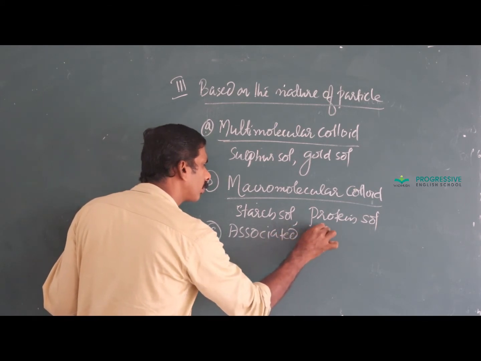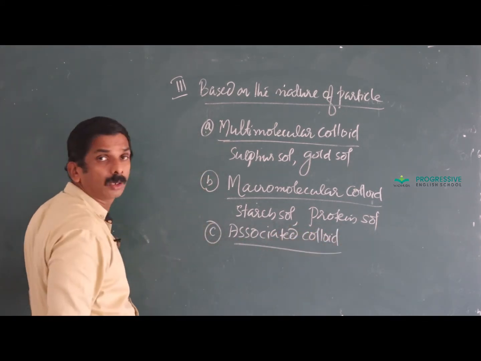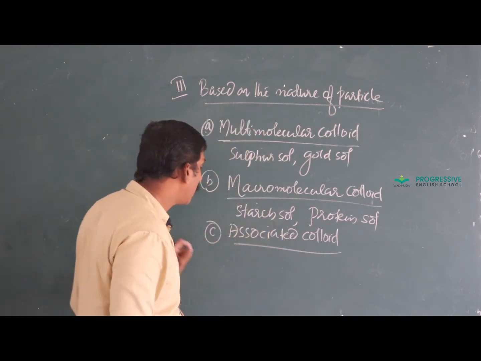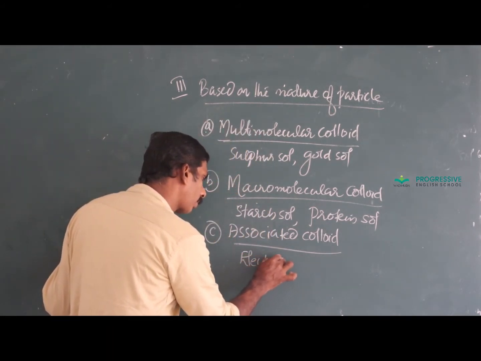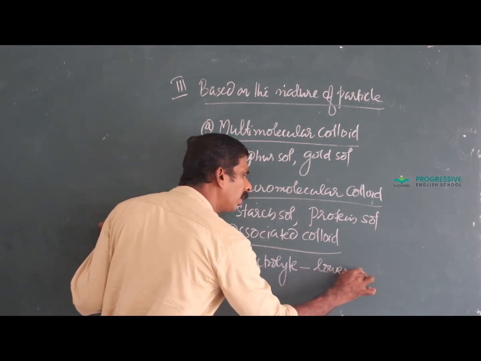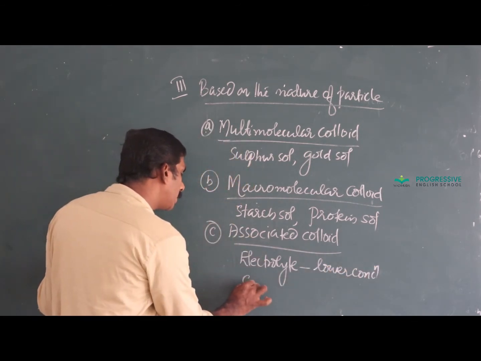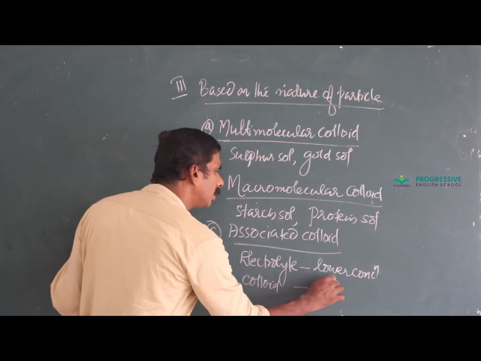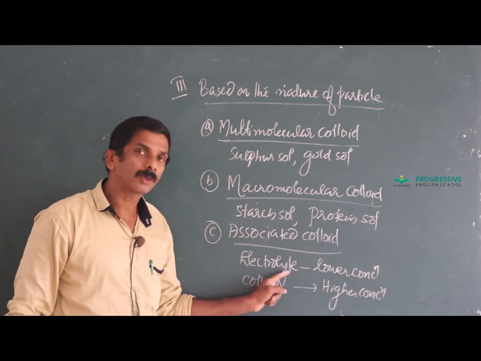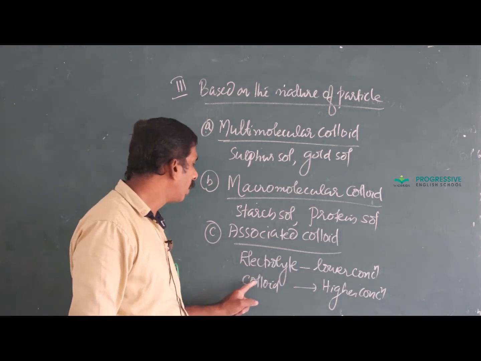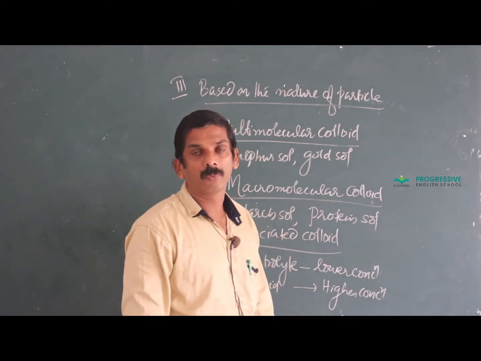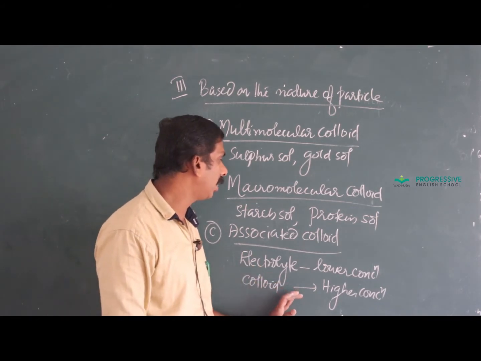associated colloid. Here, certain substances act as electrolytes at a lower concentration, but act as colloids at a higher concentration due to the aggregation of particles.